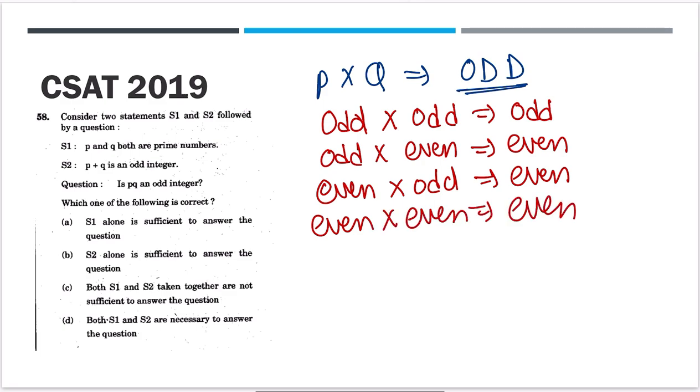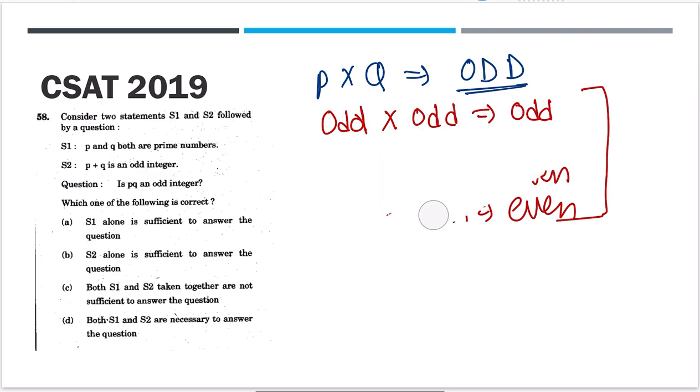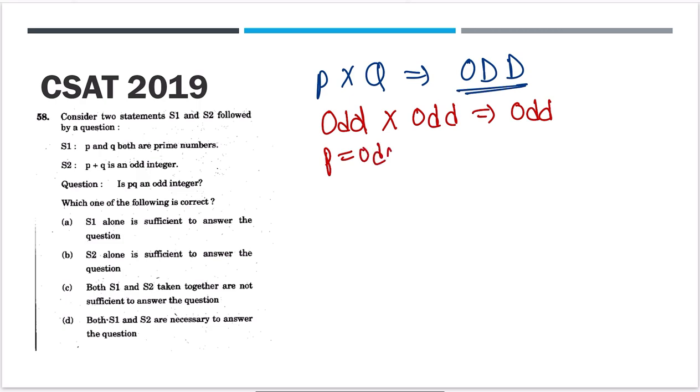If you want, you can write it in your notes. This is the table. When odd is multiplied by an odd number, then only you will get the final result as odd. In all other cases, you will get an even value in the end. I hope you have written this, otherwise you can rewind and write it. Now, if the product of two numbers has to be odd, then P has to be an odd number, and Q also has to be an odd number.